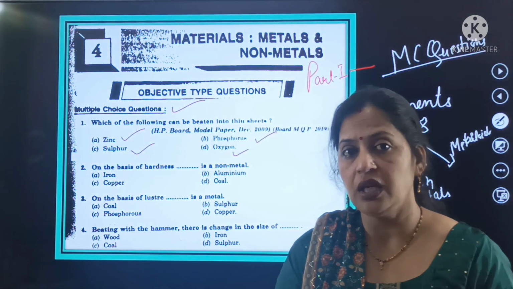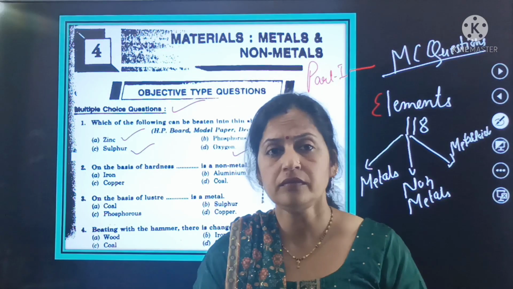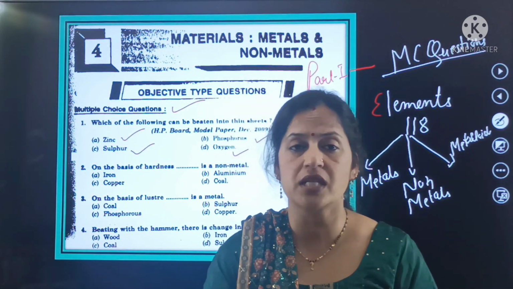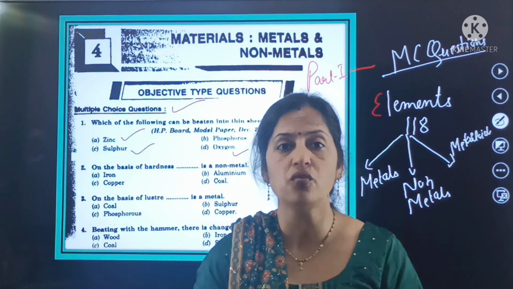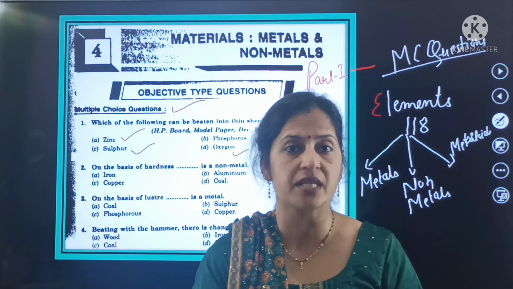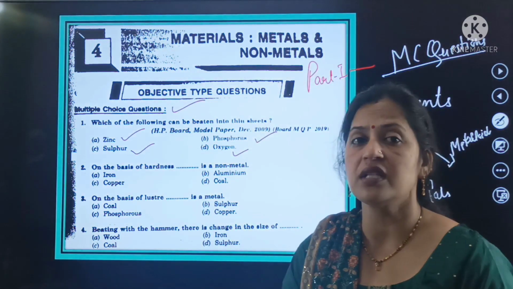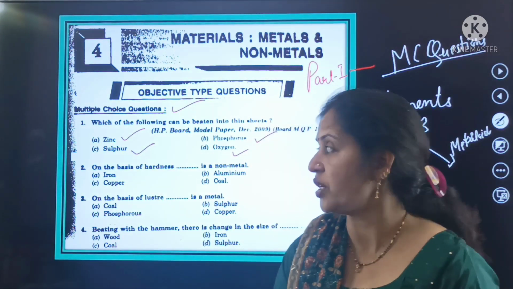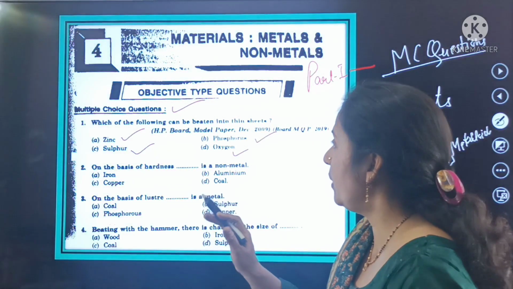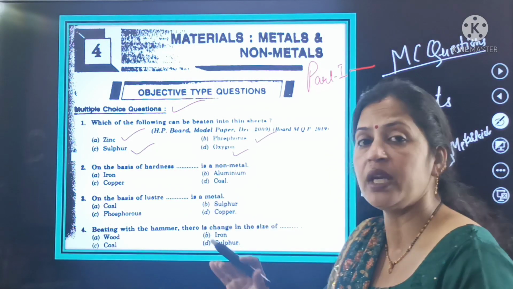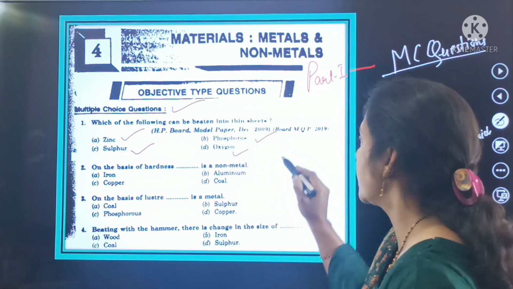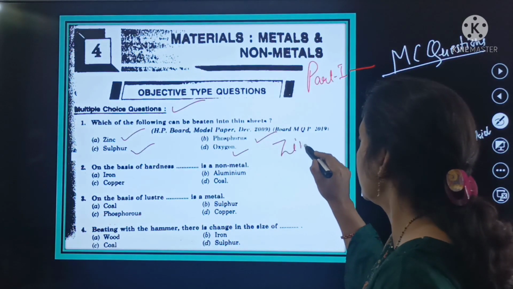Just now I gave you the introduction: metals can be drawn into wires, whereas non-metals cannot be drawn into wires. Metals can be bitten into thin sheets, whereas non-metals cannot be bitten into thin sheets. So here the one that we can beat into thin sheets is zinc.